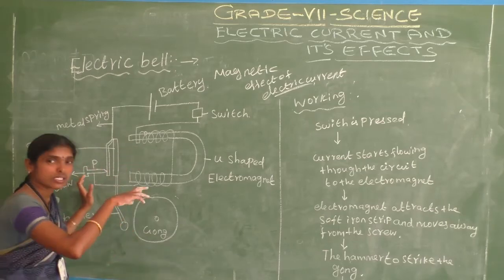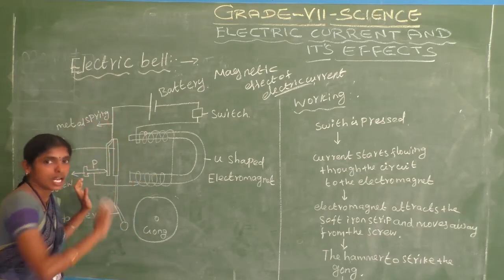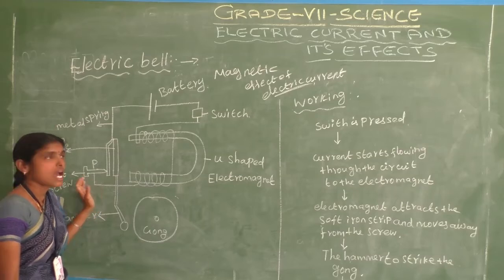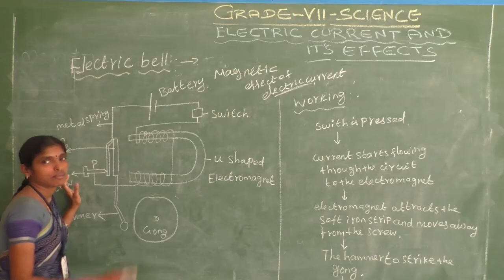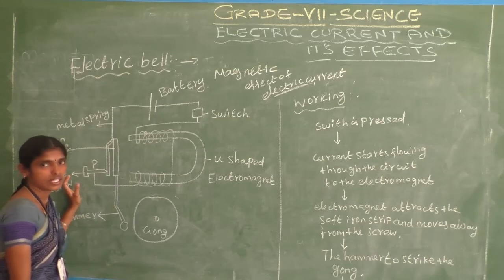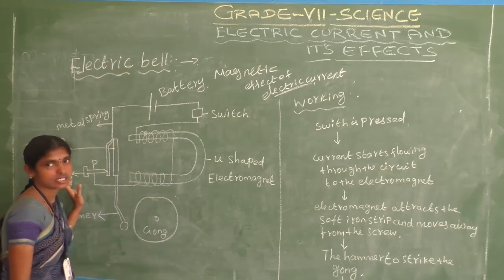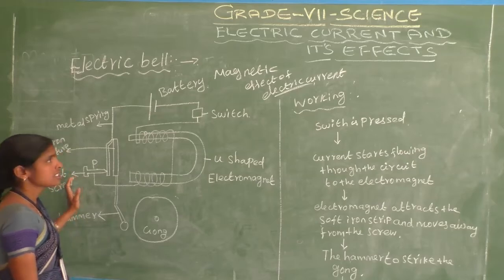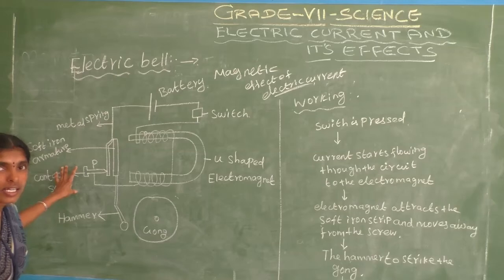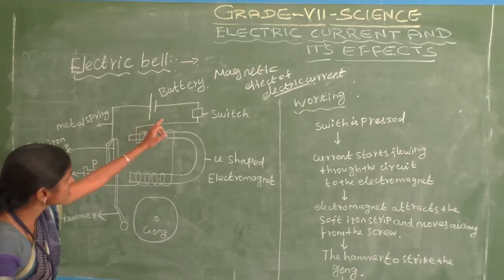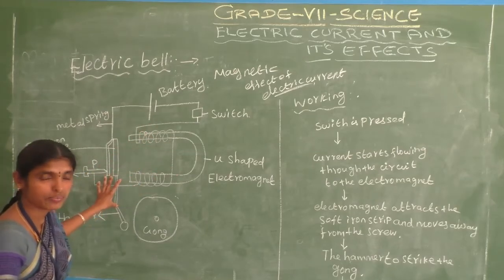Now we are going to discuss the electric bell. And an electromagnet is present in the electric bell. Do you understand? What parts are present in the electric bell diagram?